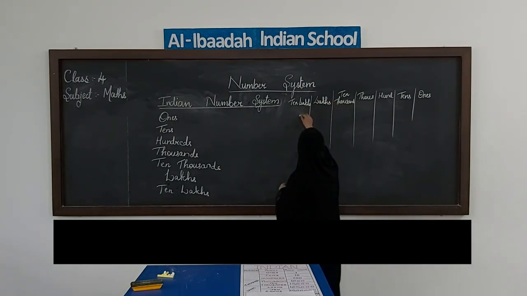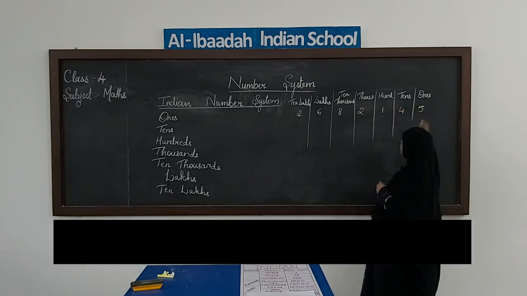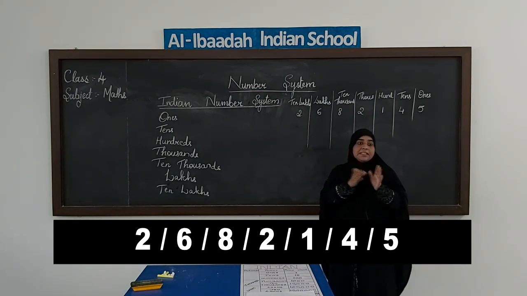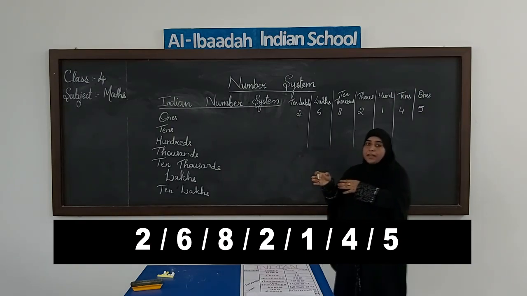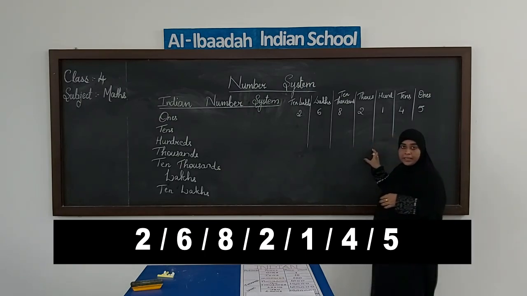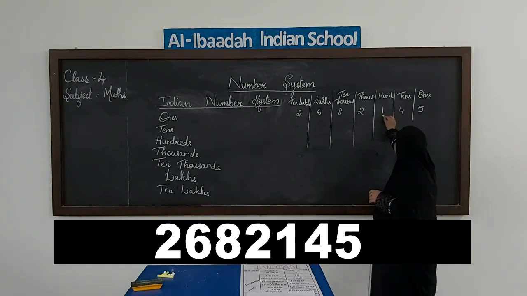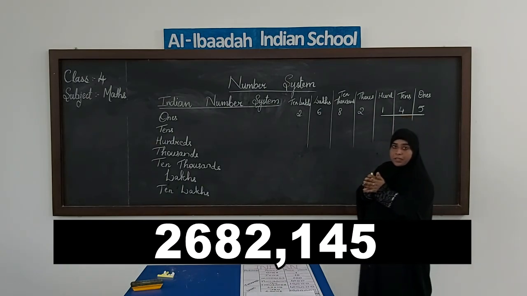Now let us write few digits over here and see how we read the number in Indian system. Do you remember when we were doing international system, we had grouped these digits, 3, then 3, and then we had billions, 1 digit, right? Same rule we are going to apply in Indian system also, but there is a small change in it. Now first 3 will be same like how we did in international system. Ones, tens and hundreds, we will group them as one group. So 3 digits, we will keep them together in one group.